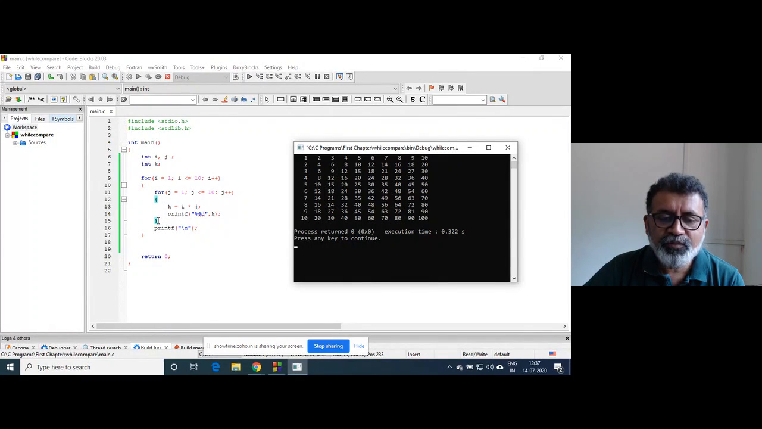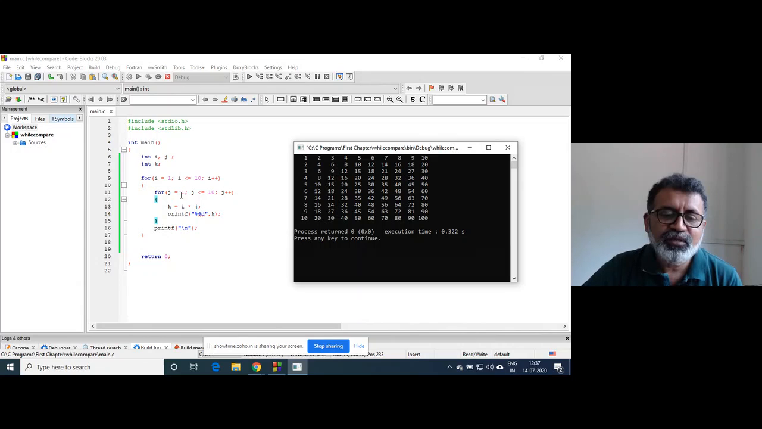The control goes outside the inner loop. Then it will print the slash n. So the slash n new line character is entered here, control goes to here, and the output goes to the next line. Then the value of i becomes 2. 2 is less than or equal to 10, the condition is true, and it goes again inside.